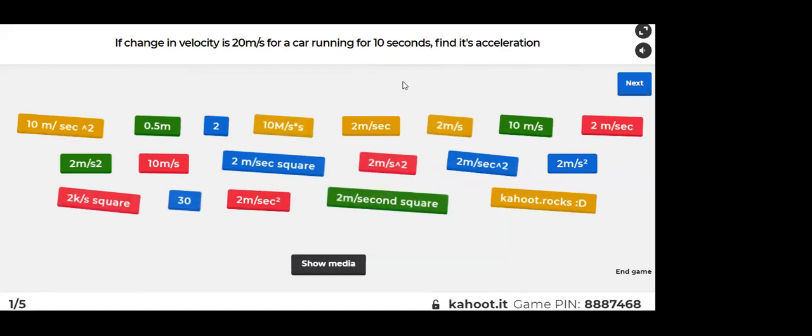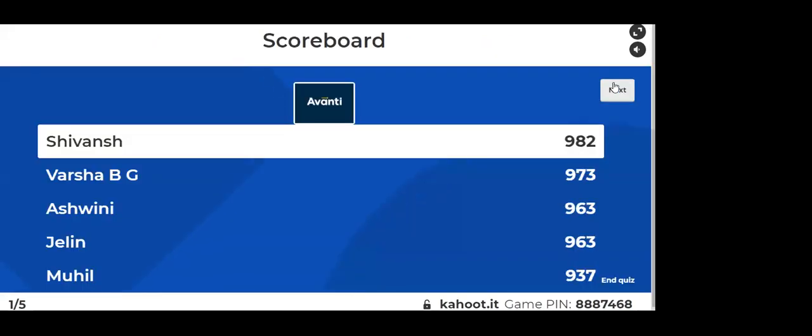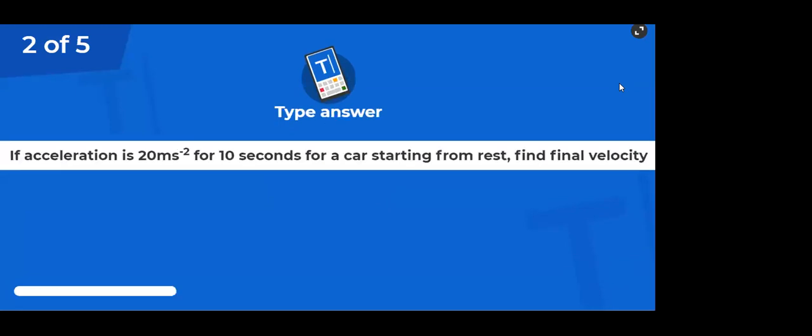Who said 10 meter per second square? Who said 2 kilometer per second? Only 6 students. Okay, those who wrote units, that's correct, right? Don't worry. There is an error in this, I'll rectify it. It should be accepted with units also. So don't worry about this, guys. 2 is the correct answer, by the way.